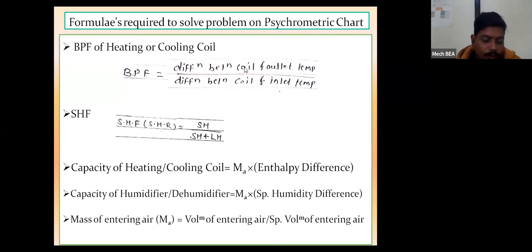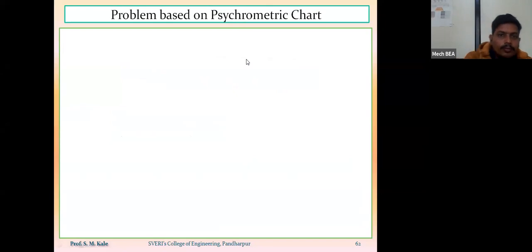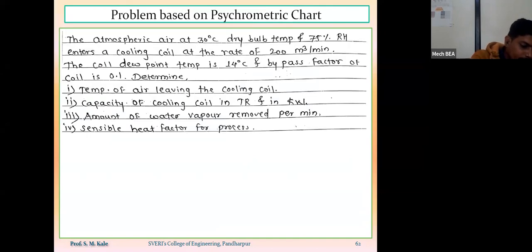So now we'll solve one problem by using the psychrometric chart. So, problem based on psychrometric chart. This is the problem statement.